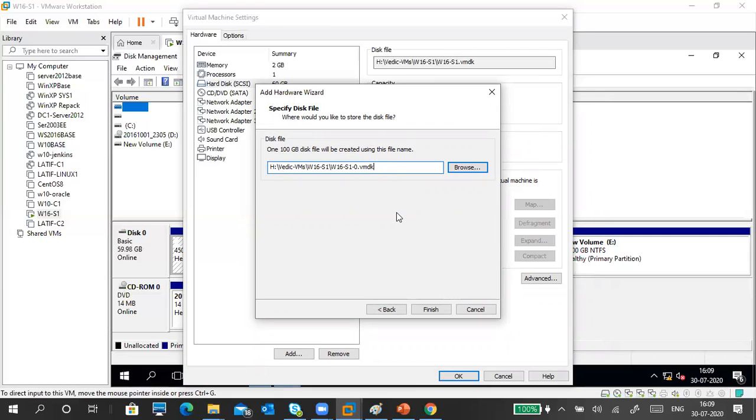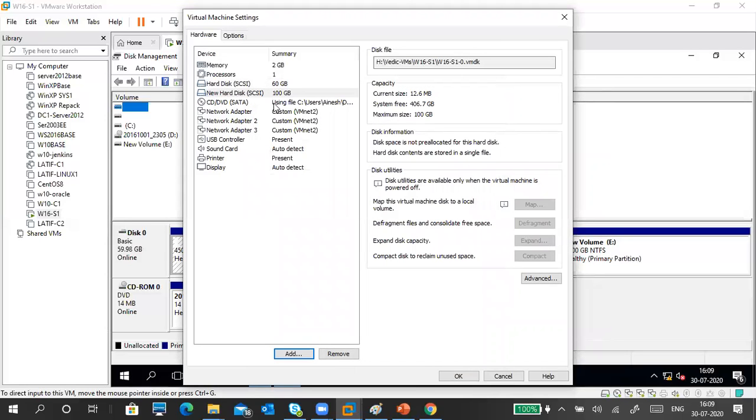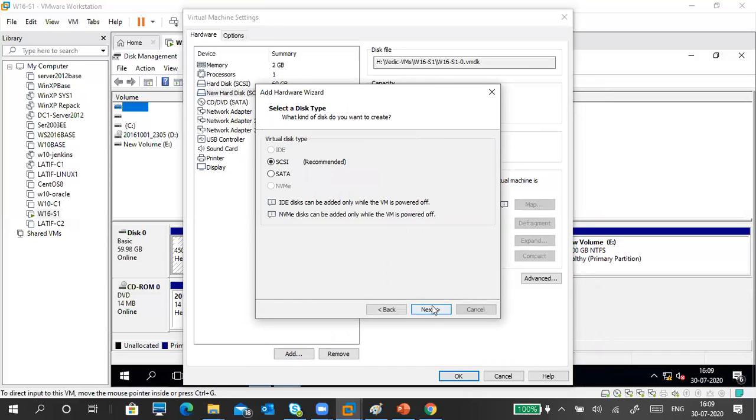VHDX, VHD are Microsoft virtual hard disks. VMDK is the VMware virtual hard disk. Remember the extension. This is also a virtual hard disk. Finish. So add 100 GB. I need at least 3 hard disks, right? For RAID 5, up to RAID 5. Next.